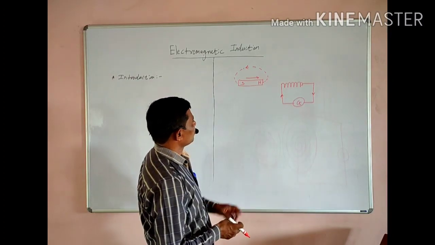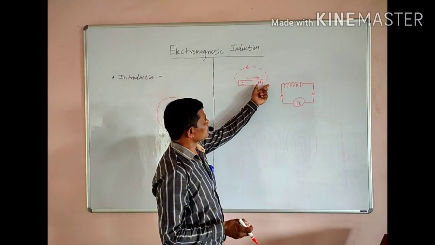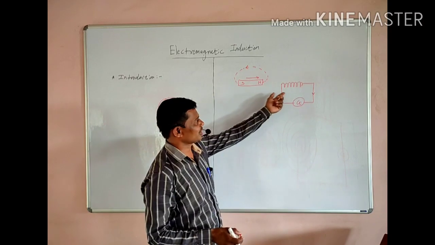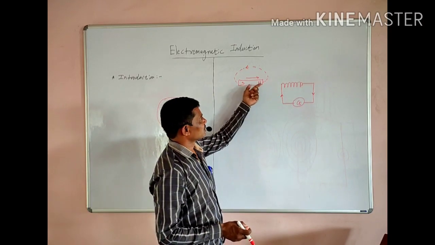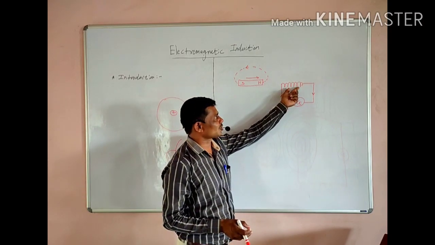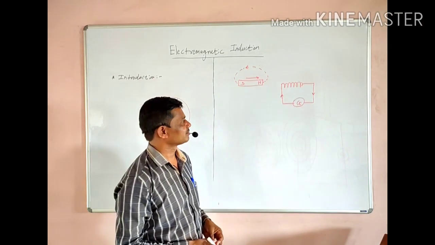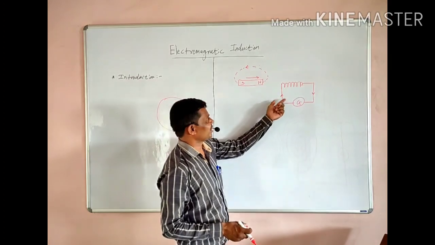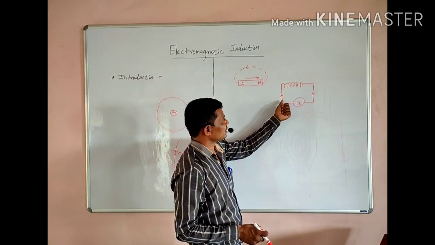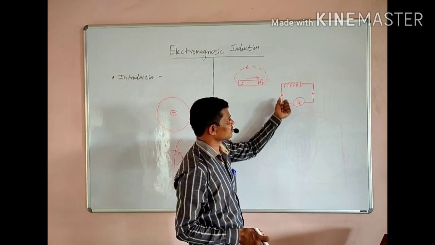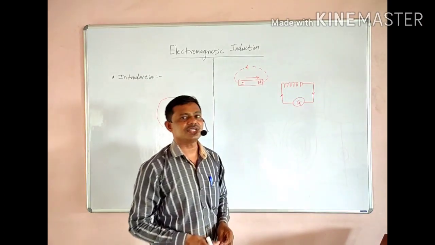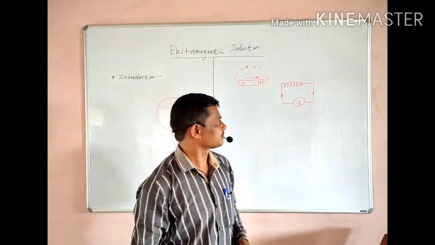Also, when this magnet is moving away from this coil, the magnetic flux linked with this coil goes on decreasing, and the same effect, that means current is again induced inside the closed circuit but in the opposite direction.